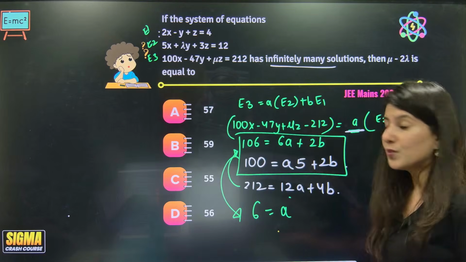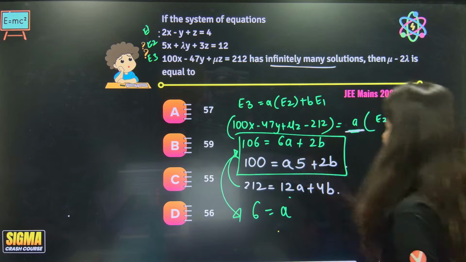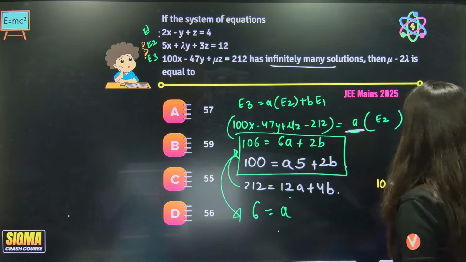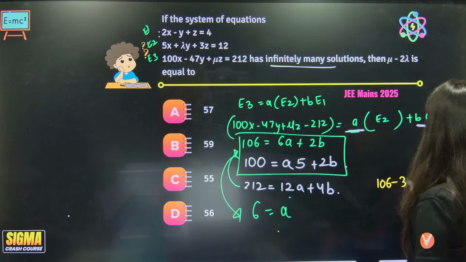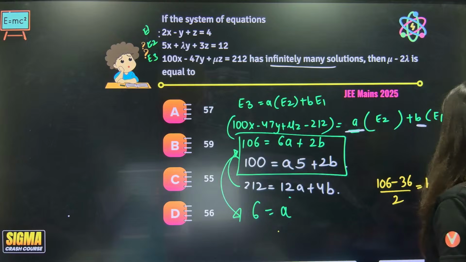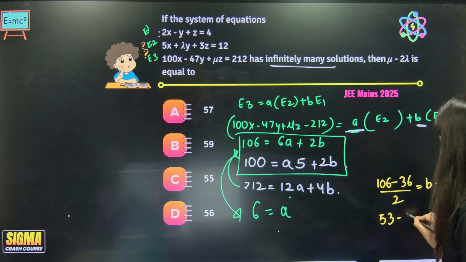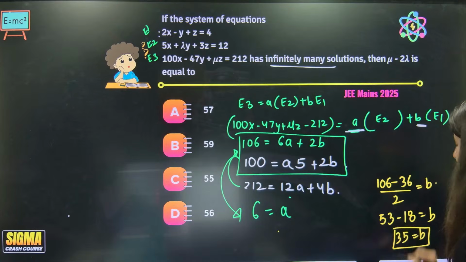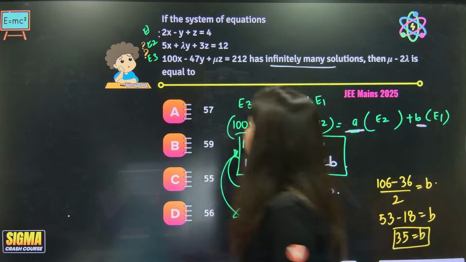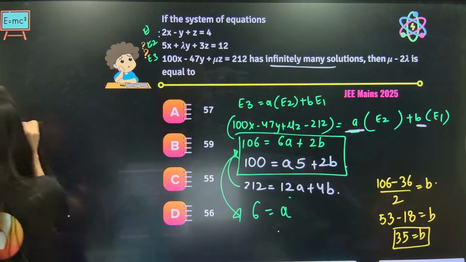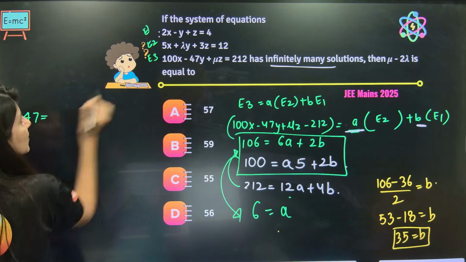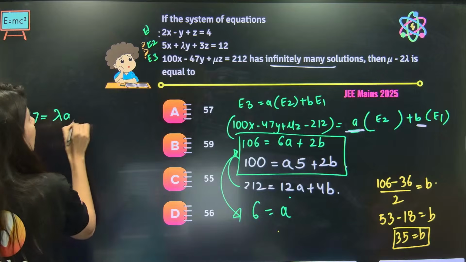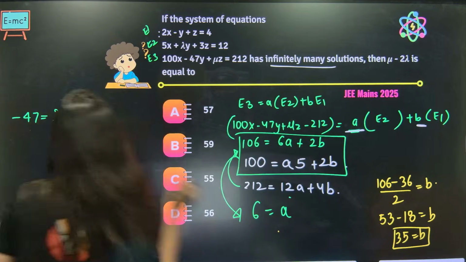Now the moment you put the value of A as 6, what will happen? 106 minus 36 upon 2 equals B. So this is 53 minus 18 equals B. So this is 35. B is 35. So A, B is 6, 35.